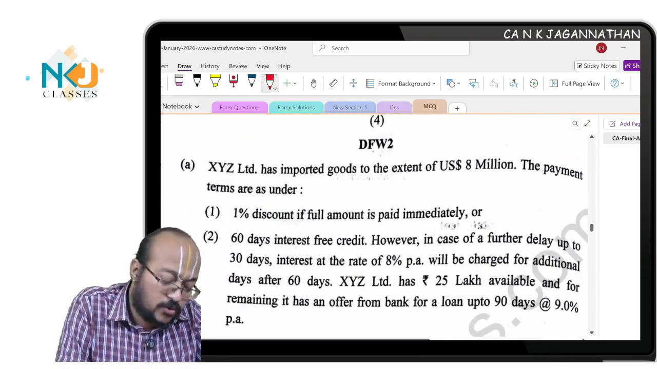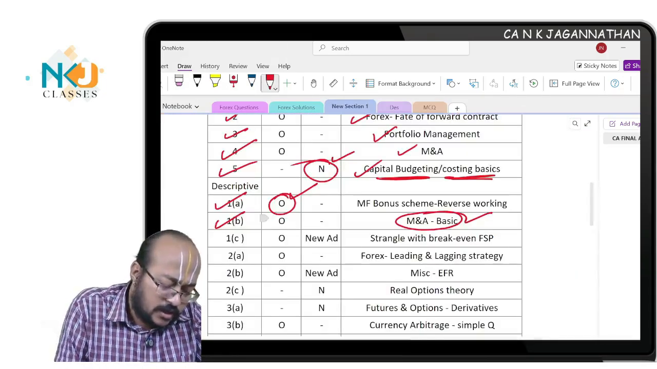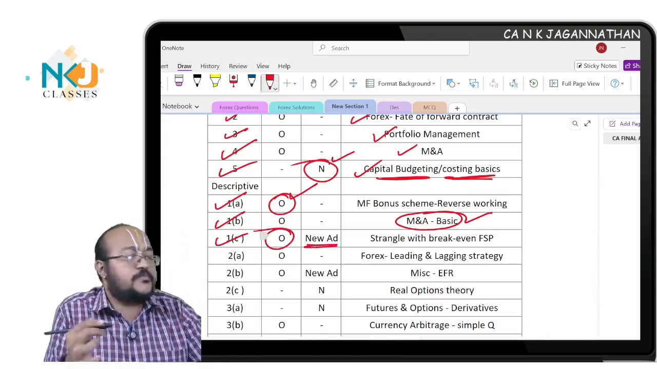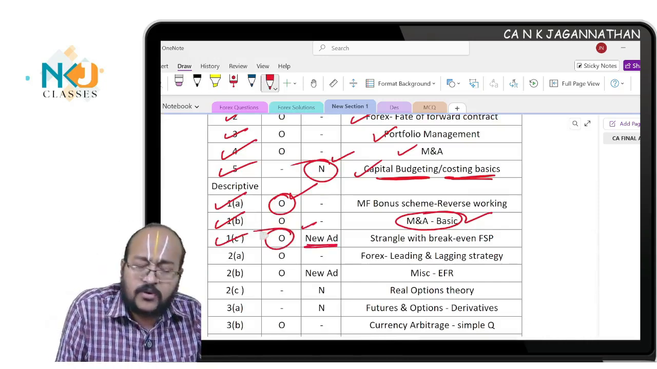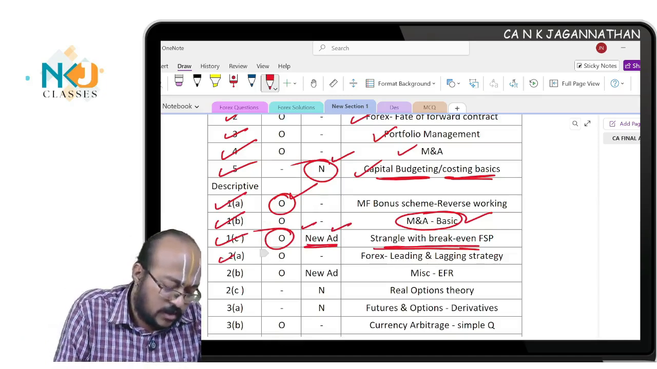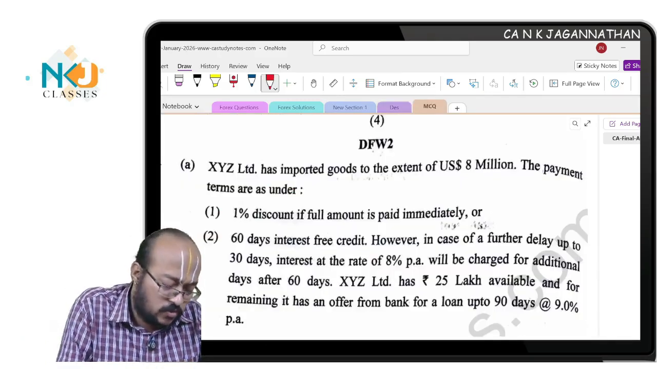In the second part alone it is new, but predominantly an old question. Hence I put it in old, and I have given a new adjustment, which means old question only, but certain new adjustment given in the question. Strangle with break-even FSP. What is the concept where you can look into? I have written. Next 2A, question number 2A.